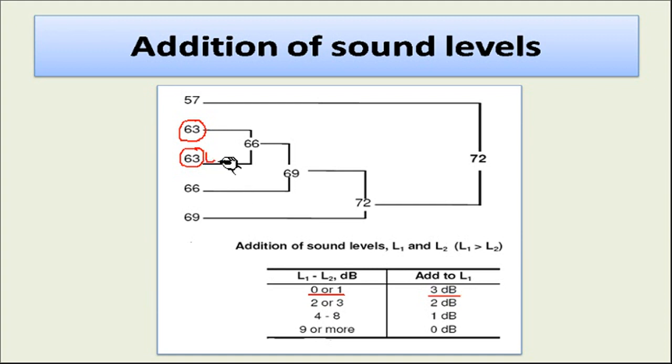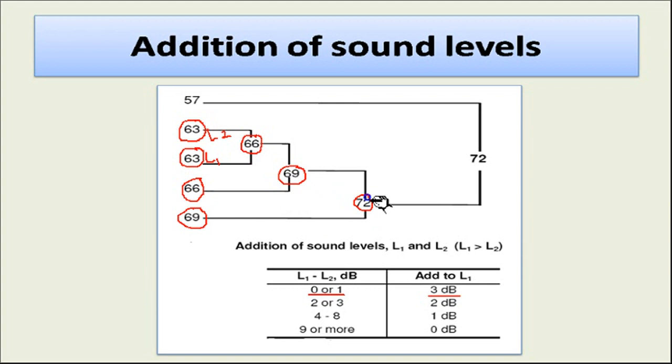So if I consider this as L1 and this as L2, both having 63, and the difference is 0, I have to just add 3 decibel. So actually the total sound pressure level produced by those two sources will be 66 decibel, but it is not a direct addition of 63 plus 63, it is 63 plus 3 decibel, that is 66 decibel. Similarly, if there are two machines having 66 decibel again, the difference will be again 0, so plus 3 means 69 decibel will be there.